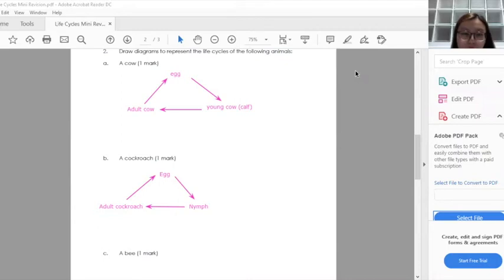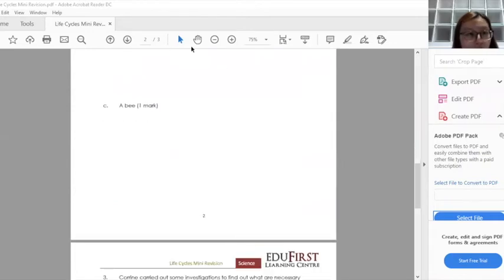Okay, so make sure you get all the stages and the spellings correct. Then we'll move on to your part C, which is a bee. For a bee, it is also an insect, but it actually has 4 stages in its life cycle. Same thing for your bee, it will start with an egg.